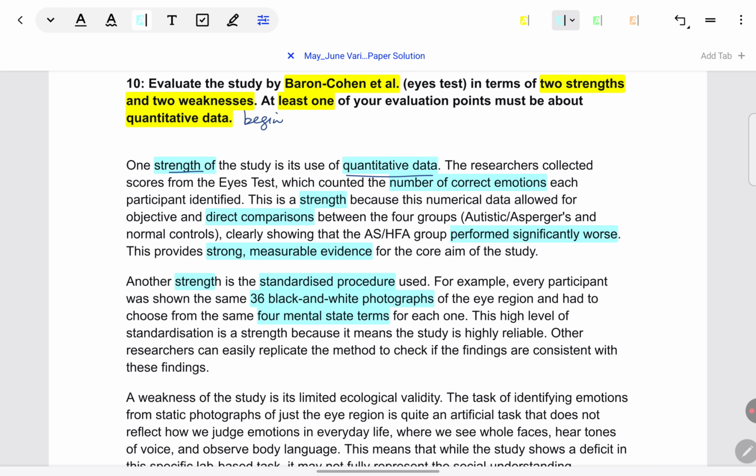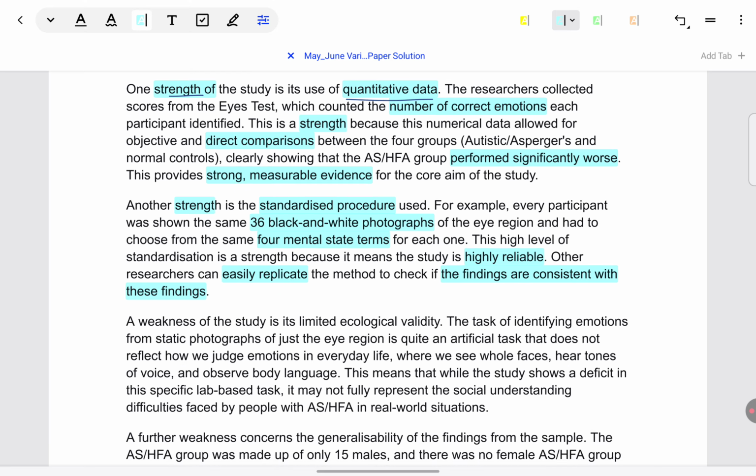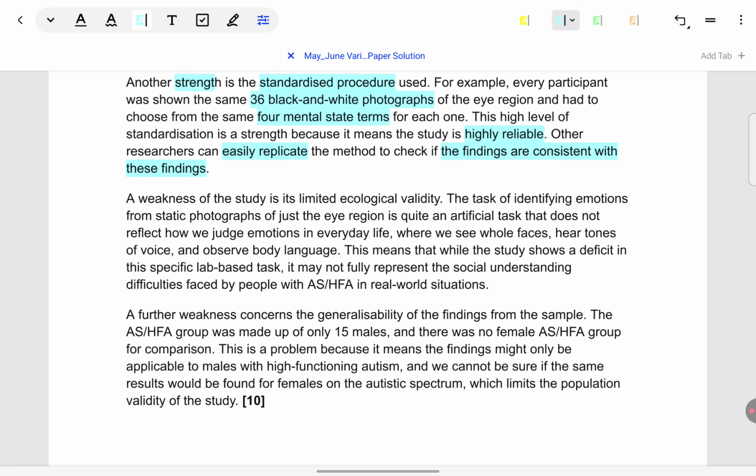Because the study is very reliable, it can be replicated, and we can see whether the findings are consistent with Baron Cohen's findings. It means other researchers can also take autistic and normal individuals, conduct such a study, and see whether they get the same findings as Baron Cohen. That will further strengthen our confidence in the findings of Baron Cohen. Then coming to the weaknesses, again the same PEEL format is followed.